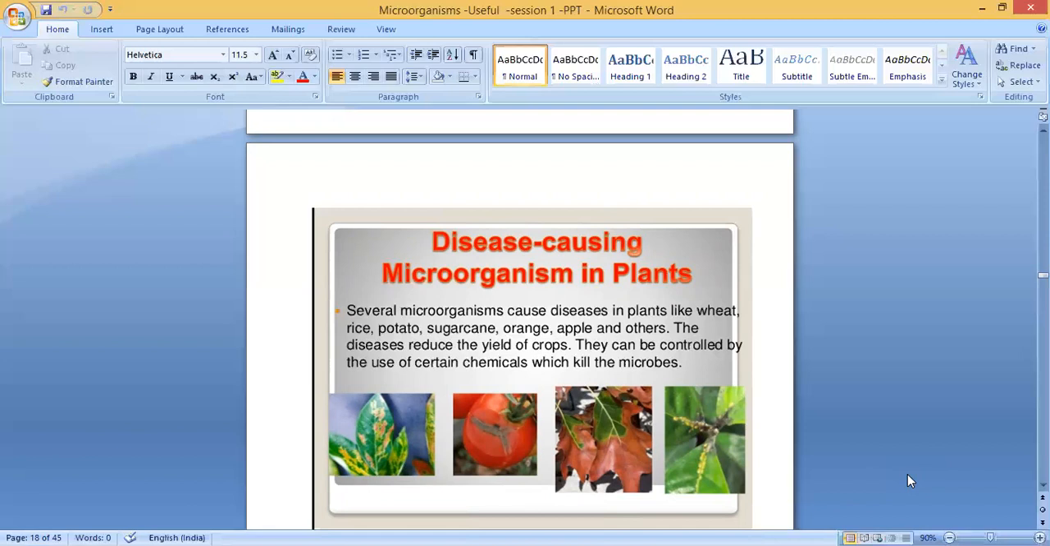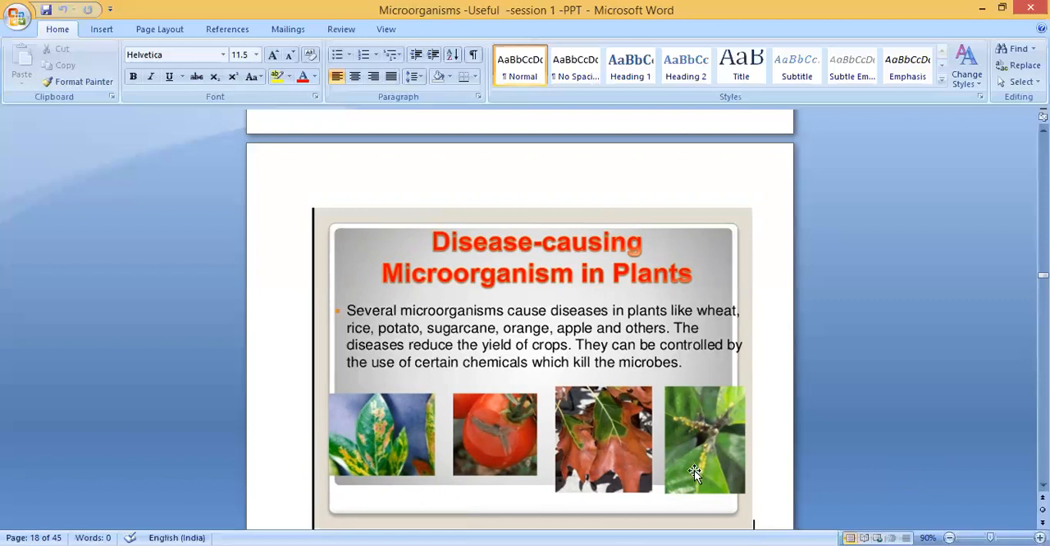They can be controlled by the use of certain chemicals which kill the microbes. Usually people use pesticides or insecticides. Pesticides are used to kill pests, and insecticides are used to kill insects. Actually it's not good, but there is no other way, because the same fruits and vegetables we eat, and these chemicals, poison or toxic substances, enter into our body. But still people are using this. They can be controlled by use of certain chemicals which kill the microbes.